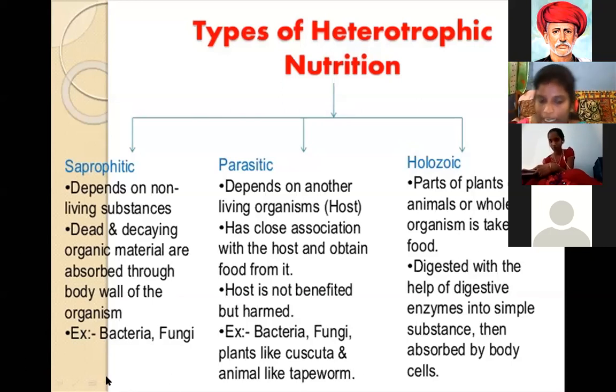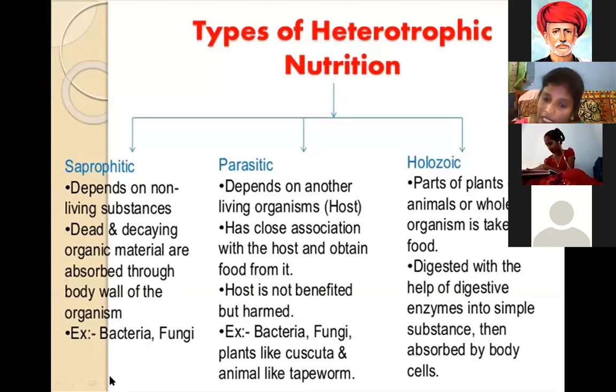The host is not benefited but harmed, and only the parasite obtains the food contents. For example, bacteria, fungi, and plants like Cuscuta. Cuscuta is a medicinal plant. Next, an animal like the tapeworm.